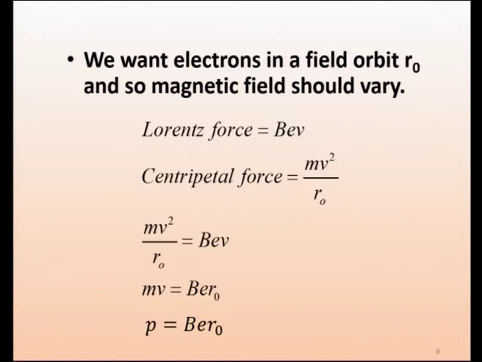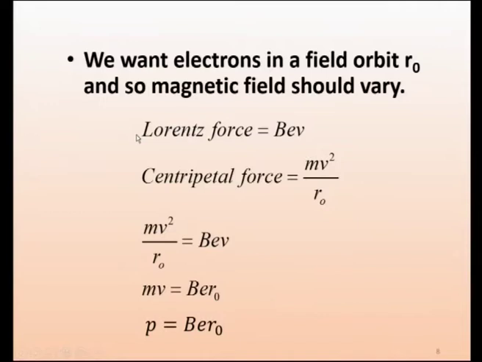Already, electricity we would have studied. The Lorentz force is nothing but a force due to a magnetic field. So, if a particle of some charge is moving with some velocity in this direction and the magnetic field is applied in this direction, it will take a circular path. Now, see here, the electrons are injected, it will move in a horizontal direction, but because of the magnetic field it will take a circular path.